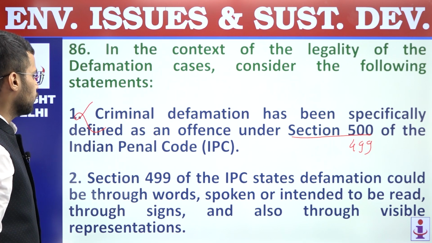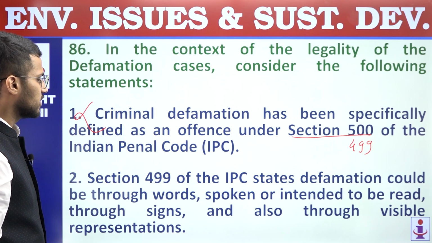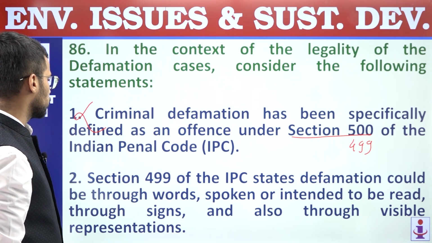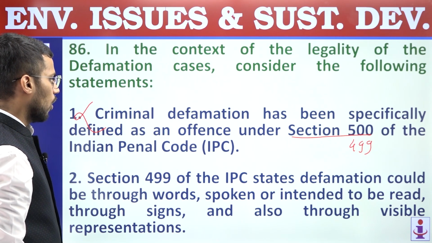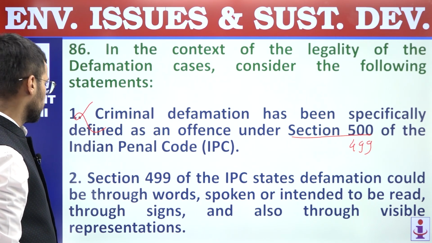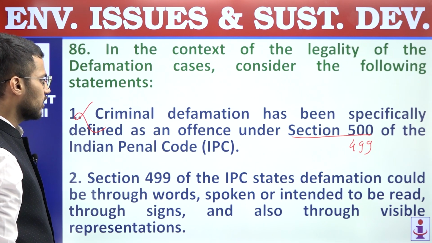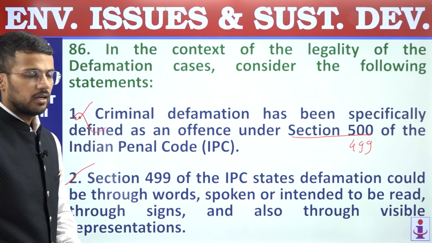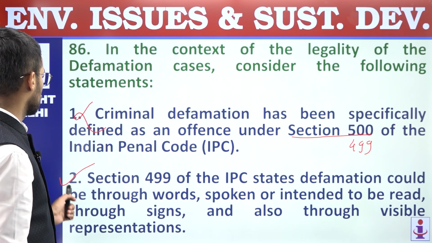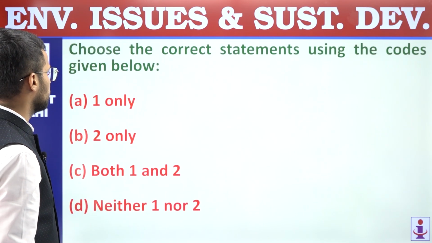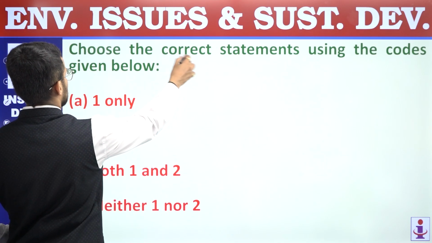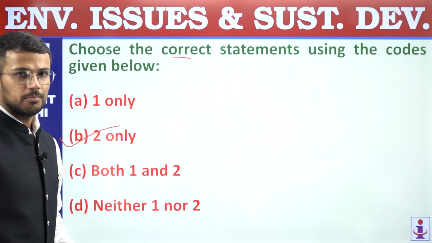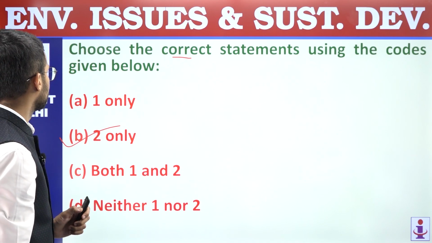Second, section 499 of the IPC states defamation could be through words spoken or intended to be read through signs and also through visible representation. So this is correct regarding defamation. So first statement is incorrect, second statement is correct. We are supposed to find out correct statement. Answer is B. Question number 86, answer is B.